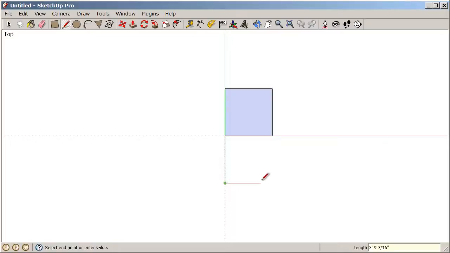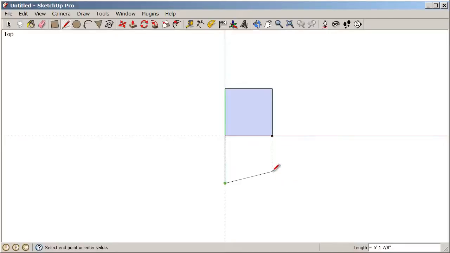Now, as I move across to the right, I want to draw straight across on the red axis, but only as far as the edge of this top square. So we have this thing in SketchUp called the inference engine. So we can create meaningful relationships between points and edges and surfaces by hovering and letting SketchUp know what we're interested in. So if I only want to move as far over as this endpoint, I'm going to hover on it, and as soon as I get that endpoint cue, that means that SketchUp realizes I'm interested in it.